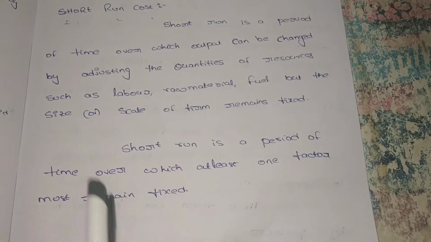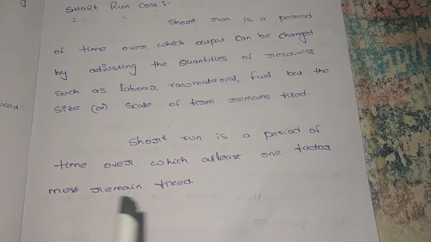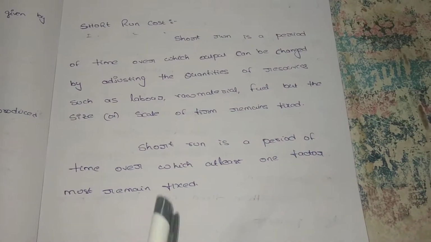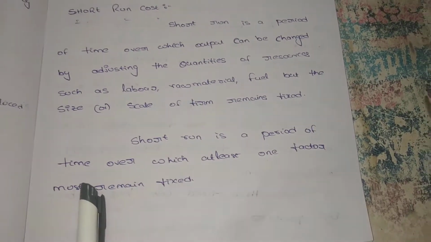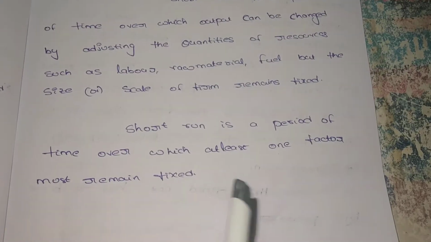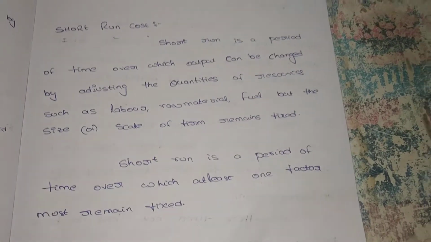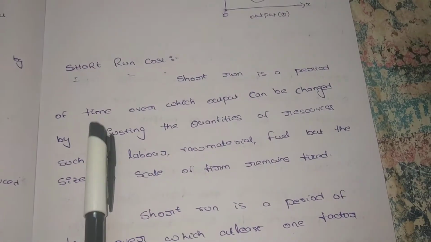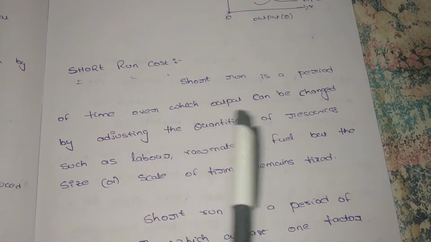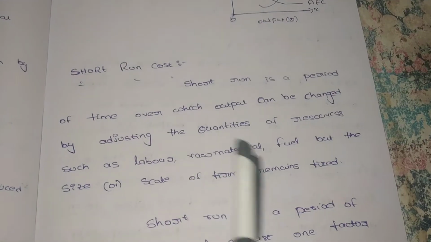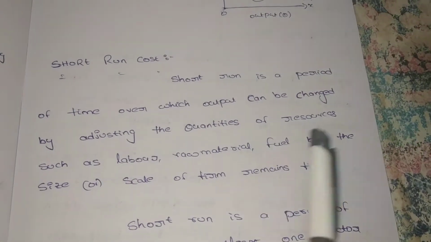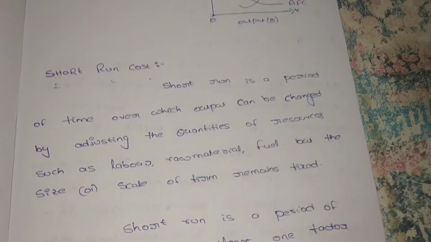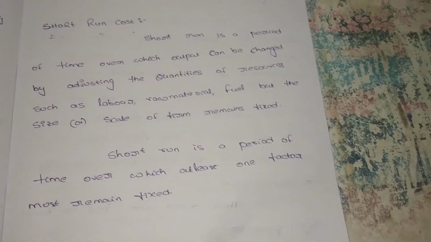Short run is a period of time over which at least one factor must remain fixed. This is the main point. What is the short run? Short run is a period of time over which at least one factor must remain fixed. One factor must remain fixed. Short run is a period of time over which the output can be changed by adjusting the quantities of resources such as labor, raw material, fuel, but the size or scale of the firm remains fixed.